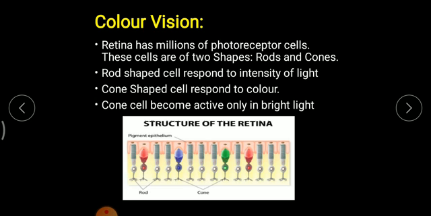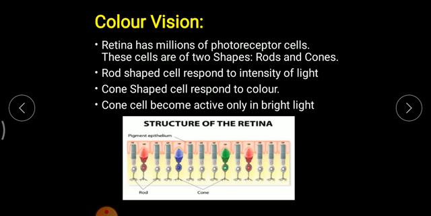At that point your rod cells are active and cone cells have become inactive. Cone cells are only active in the presence of extreme light. Whenever light is there, only then can you see different colors. With the help of rod cells, you can see glimpses, but you will not be able to see colors.